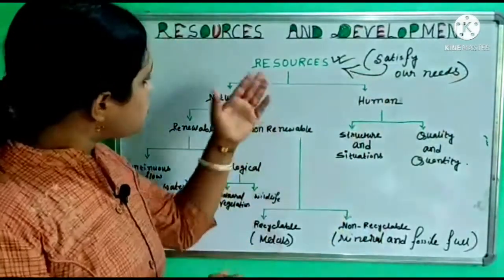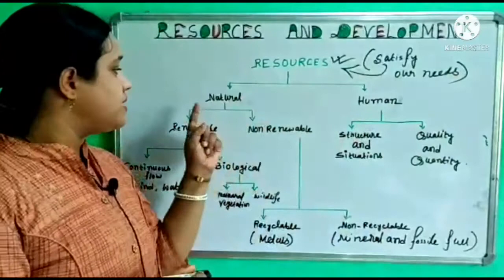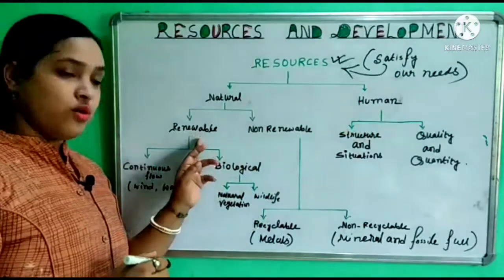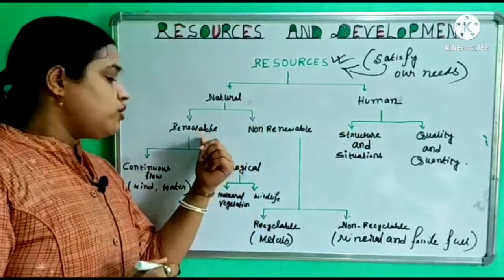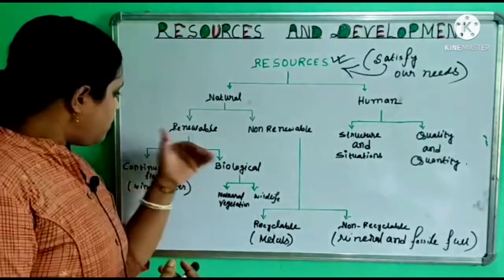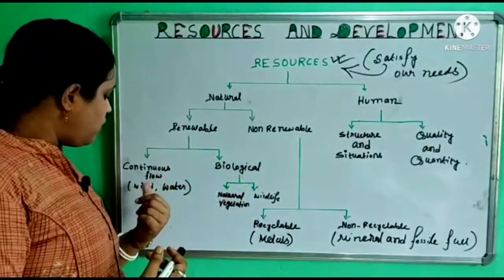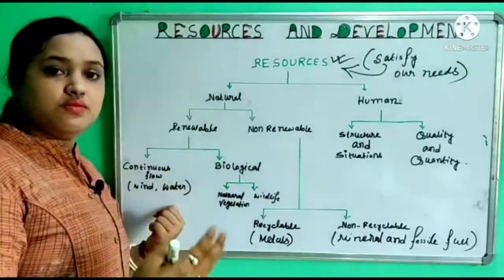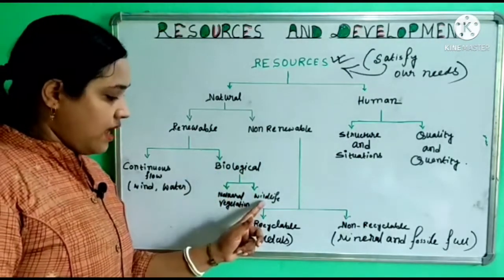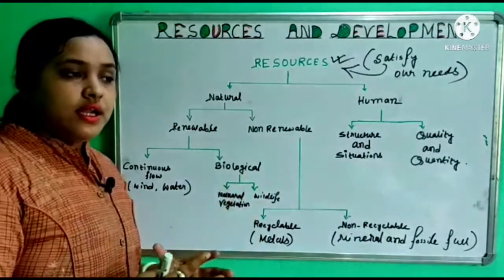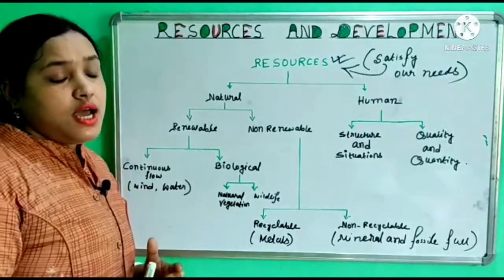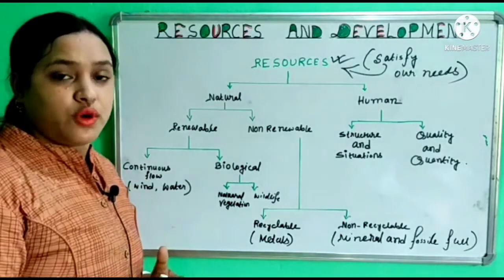So resources can be classified into two categories: one is natural resource, another is human resource. In natural resource we find renewable and non-renewable resources. Renewable resource means reproducible or replenishable. In renewable resources we find continuous flow, wind and water, which are found in abundance in nature, and biological, meaning natural vegetation and wildlife. But if we do not maintain these resources carefully, then in future it may cause very serious problems for human beings.